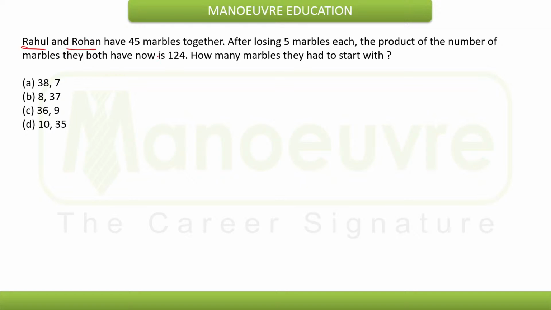Rahul and Rohan have 45 marbles together. After losing 5 marbles each, that means Rahul loses 5 and Rohan loses 5, the product of the number of remaining marbles they both have now is 124. Okay, the product is 124 after each of them loses 5. Now how many marbles did they have to start with? That is the question basically.